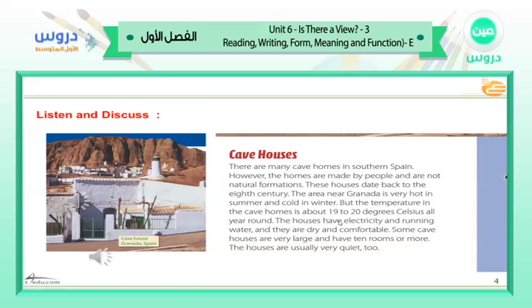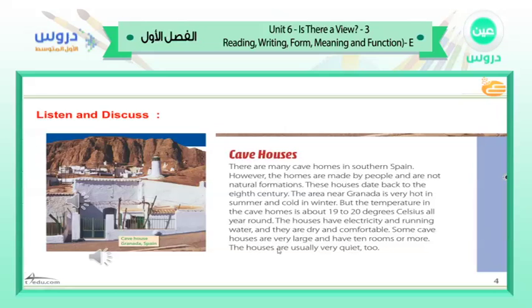These houses have electricity and running water, and also they are dry and comfortable. As you see, gentlemen and girls, these houses are comfortable and dry. Some cave houses are very large and have 10 rooms or more than 10 rooms.